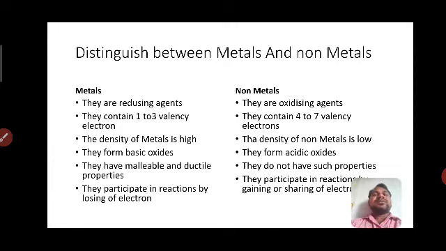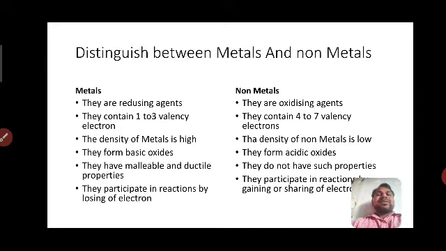So the density of metals is high, and the density of non-metals is low. We have discussed already that density is nothing but mass per volume. The mass contained within the volume is high for metals and low for the non-metals.